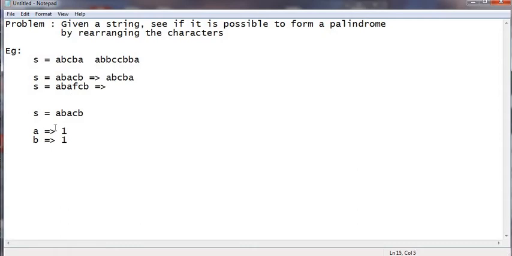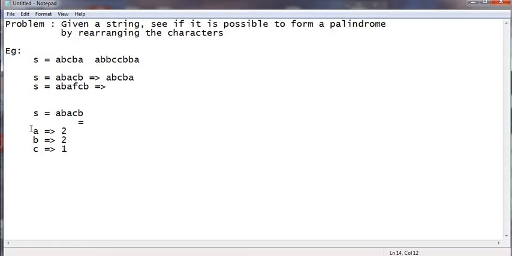Then we got a third character which is A. A was already 1, so we increment it to 2. Then we go to the next character which is C. C has a count of 1. Next we go to B. B was already 1, so we make it 2.